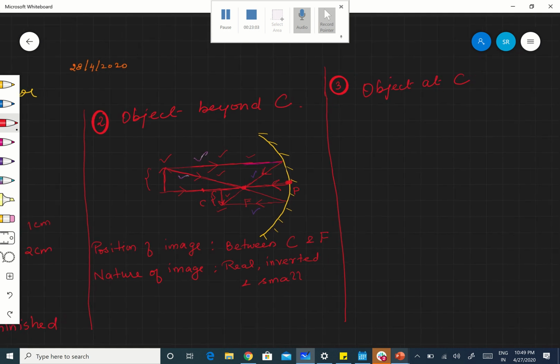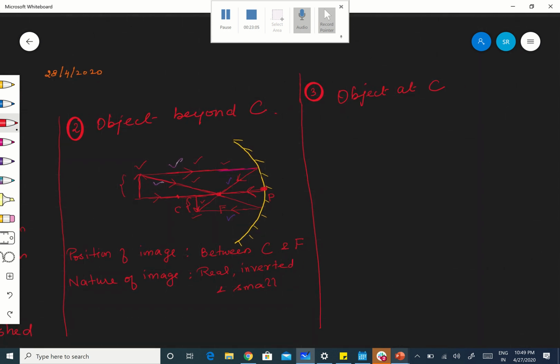Object at C. Okay, so for that, let me first draw the mirror. This is the mirror, concave mirror.